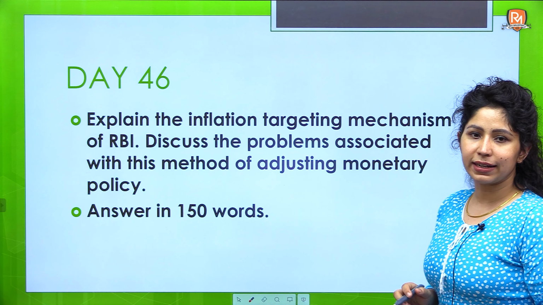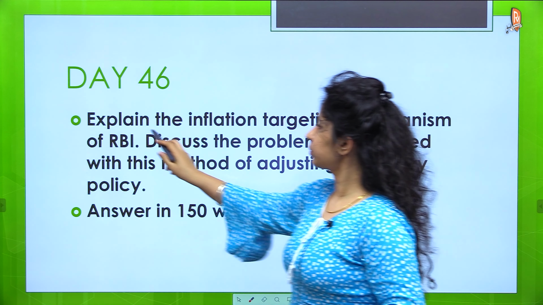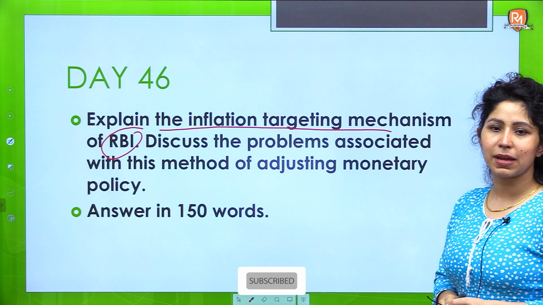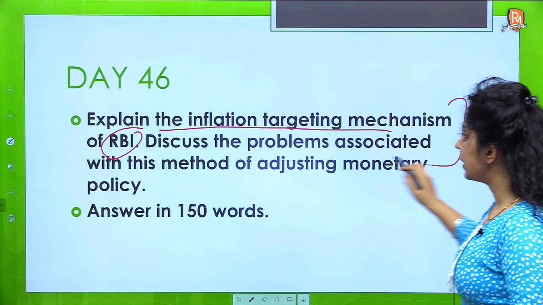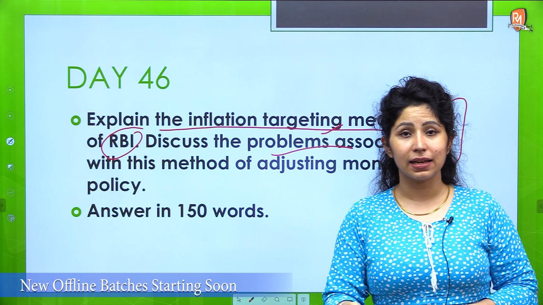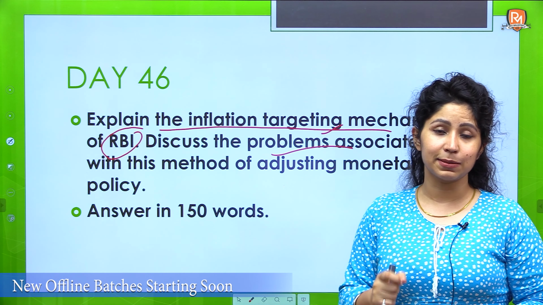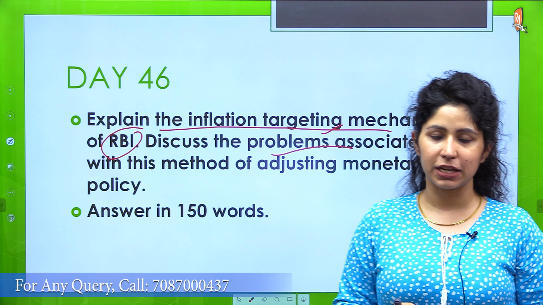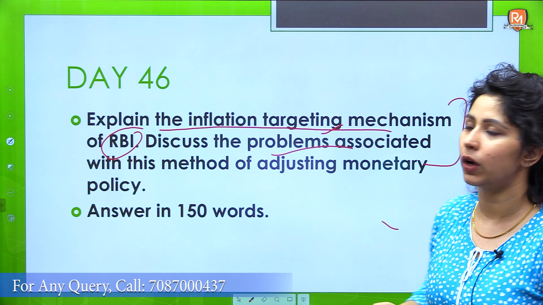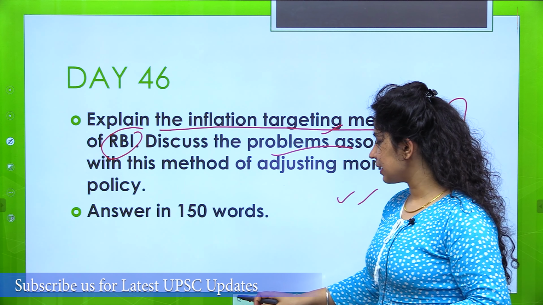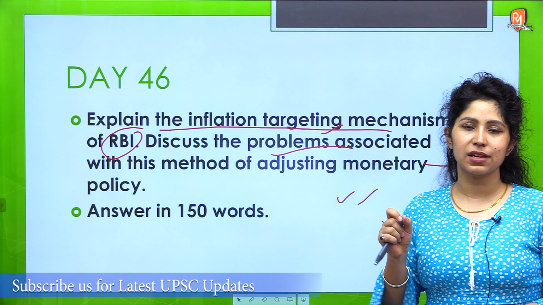Explain the inflation targeting mechanism of RBI. Discuss the problems associated with this method of adjusting monetary policy. So you must be aware of the positive sides. Positive sides are there, that's why this method has been employed. Answer in 150 words. So this question has two parts, but it is a very short, word-limited question.